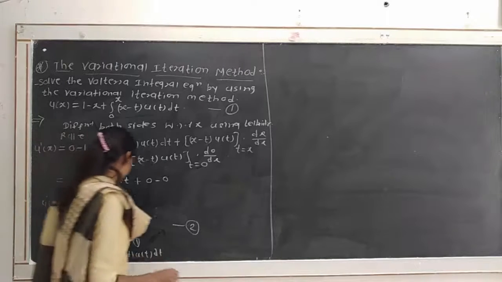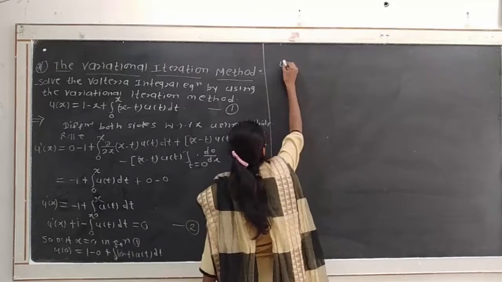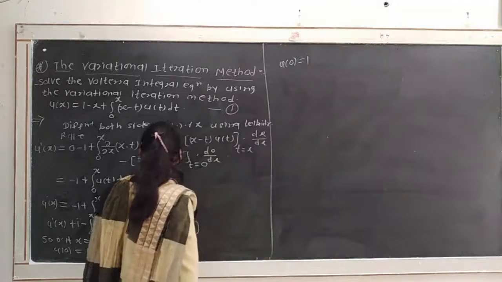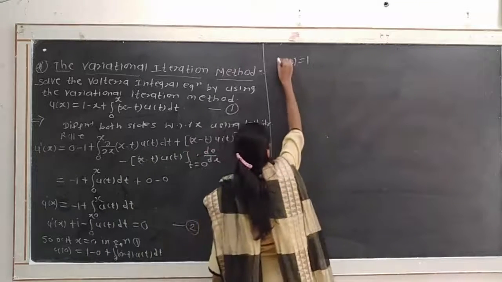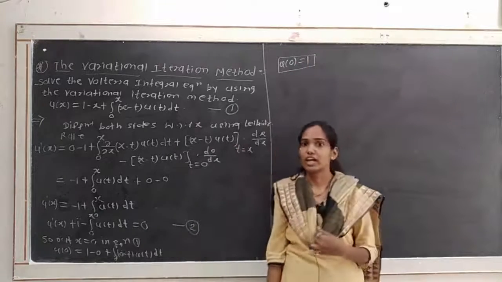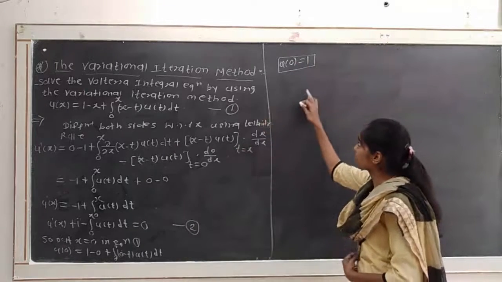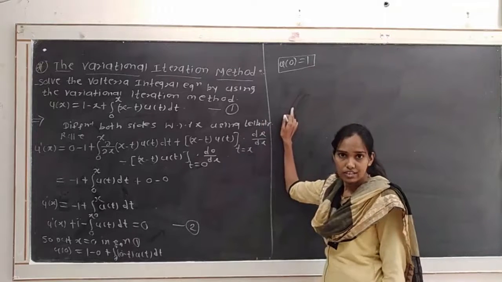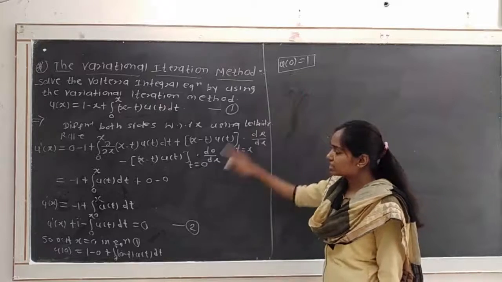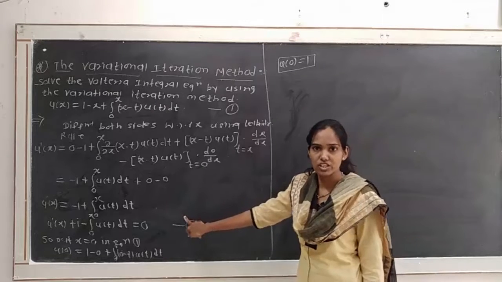Okay, so by taking this calculation, we get u of 0 is equal to 1. This integral becomes 0. So we get the initial condition u of 0 is equal to 1. And we know that in the variational iteration method, we consider the first approximation, that is the initial condition of this Volterra integral differential equation.